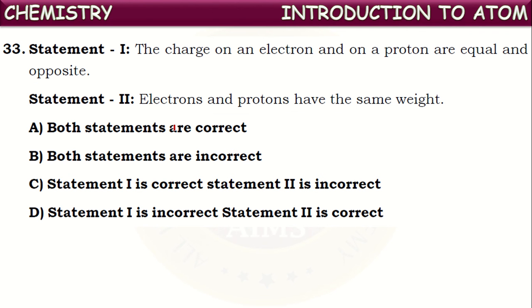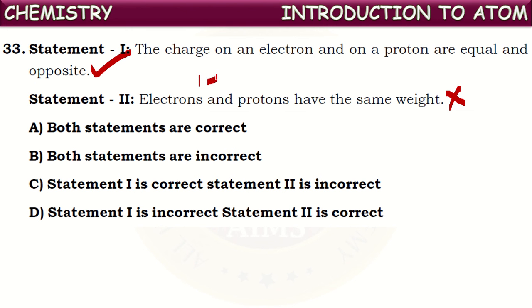Statement 2, what is it going to say? Electrons and protons have the same weight. Is it correct? This is the correct statement, but here it is an incorrect statement. Observe once, mass of electron and proton are same. No, because the mass of an electron is very much smaller than that of a proton.